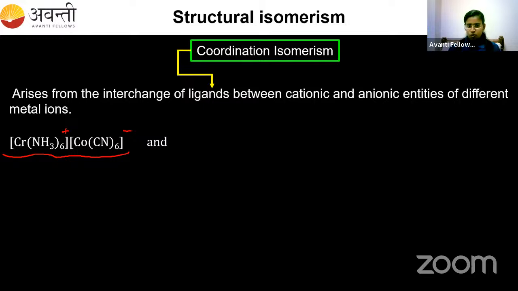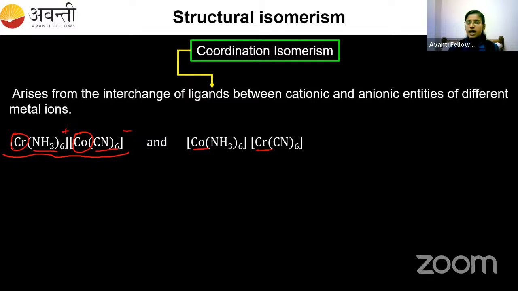This is one compound. Now, if you interchange the ligand, or if you interchange the metal, if the ligand stays as such and you interchange the metal, you will get another compound like this. So in place of Cr, you put Co, and in place of Co, you put Cr. So you will get another compound. And these two compounds are the examples for coordination isomerism.